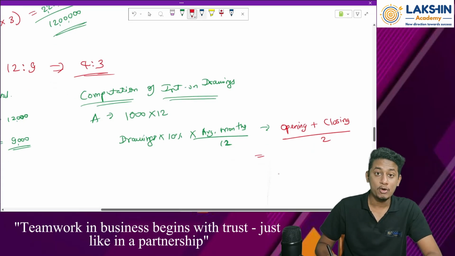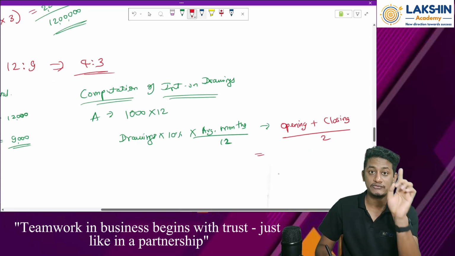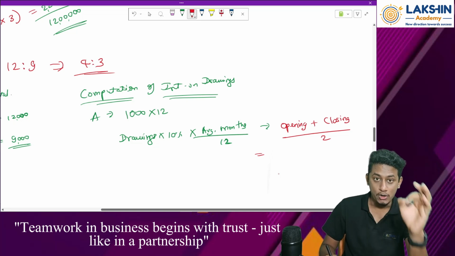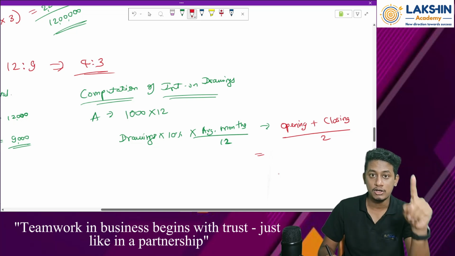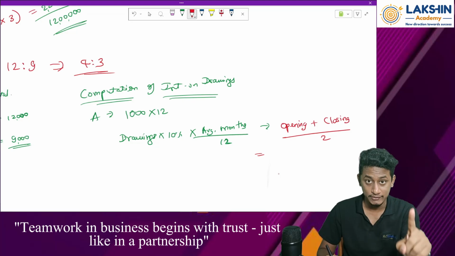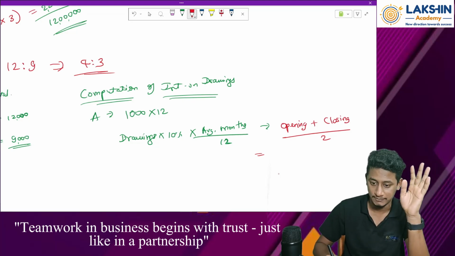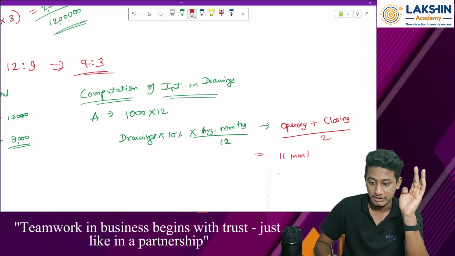Now what do I mean by opening? For how many months was the first drawing due? Now you people tell me, if the drawing was done on January end, for how many months will it be due? For 11 months. So the opening will be 11 months.